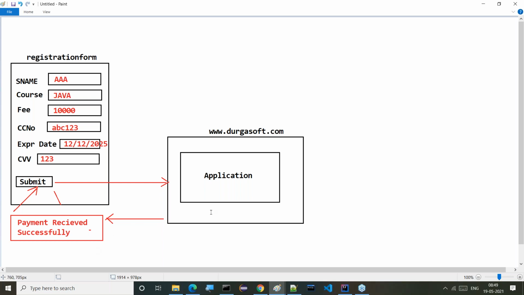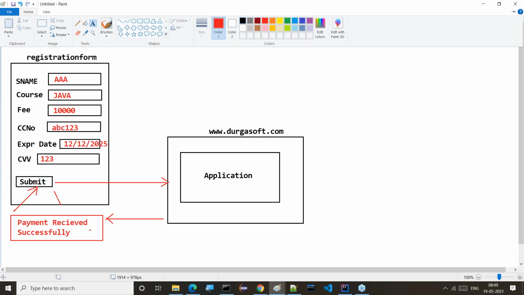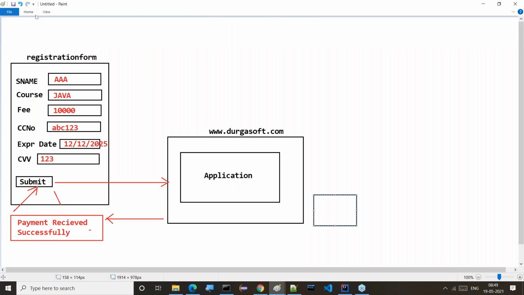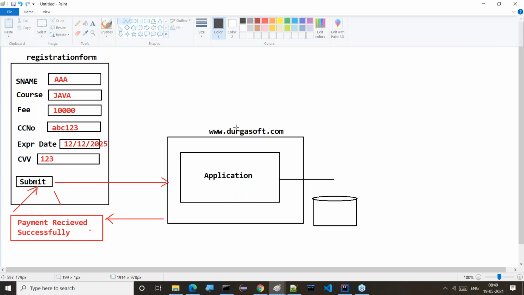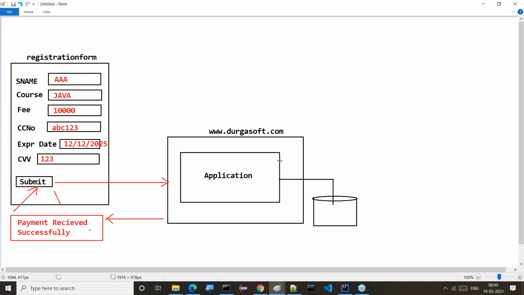Now, but my requirement is what? Of course, Durgasoft has its own database. Now it is able to interact with the database also. Then that application will interact with this database now. All of you observe carefully. It will interact with the database. That's okay, fine. Now my requirement is, when we submit this data to Durgasoft,